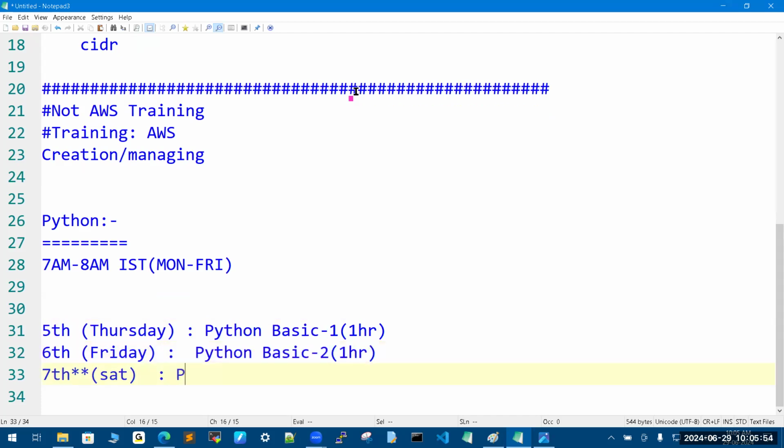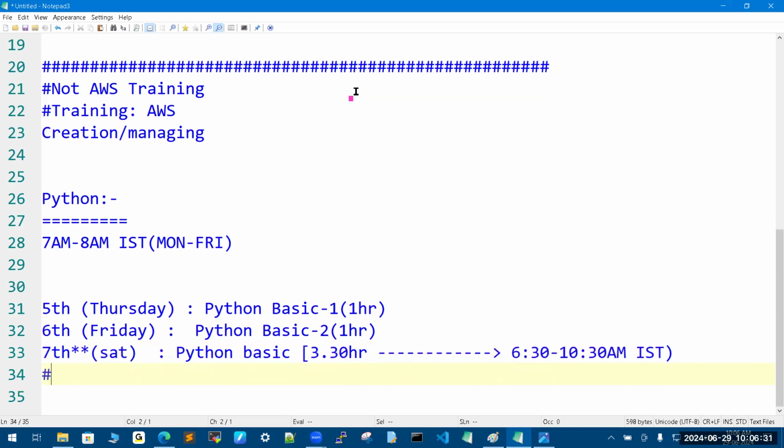In this area, we are going to spend 3.5 hours on Saturday on complete Python basics. I mean, totally 5.5 hours I am covering, apart from your general 15 hours. These timings are morning 6:30 to 10 or 10:30. This is the plan.